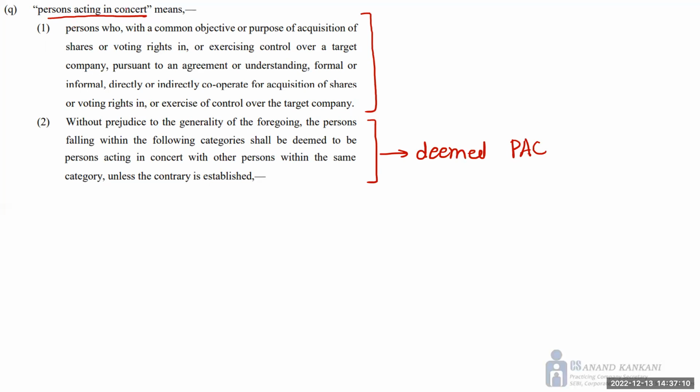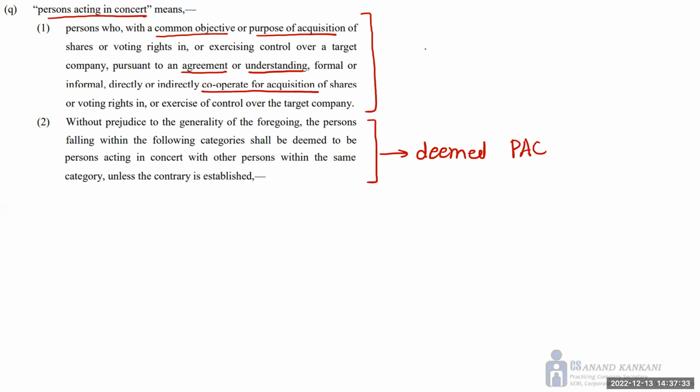So you have this person acting in concert. So who is a person acting in concert? A person acting in concert means a person who, with the common objective or purpose of acquisition of shares, control, or voting rights over the target company, which can be pursuant to an agreement or understanding, formal or informal, directly or indirectly, they cooperate for the acquisition.